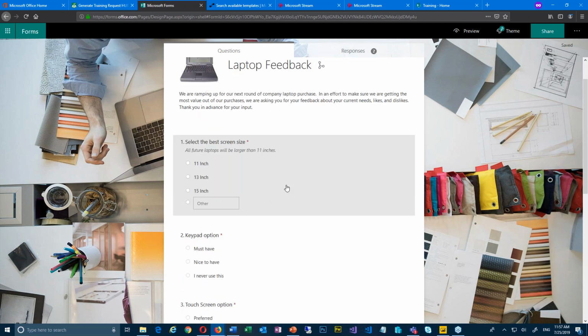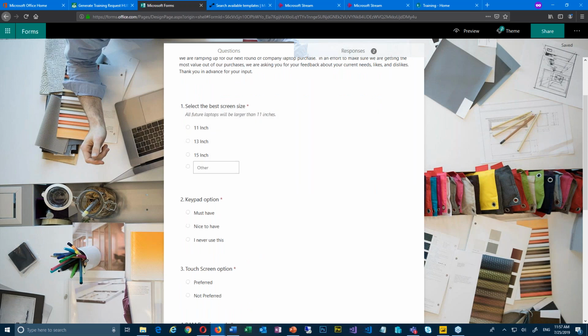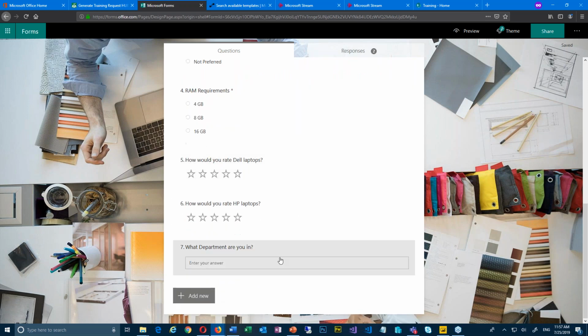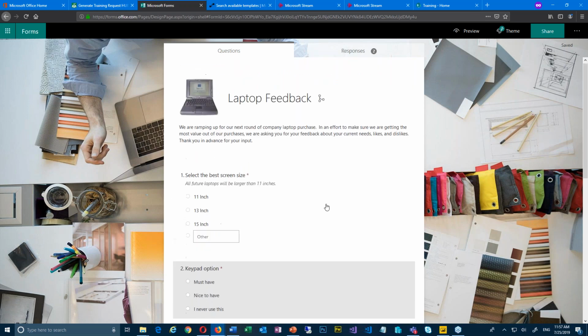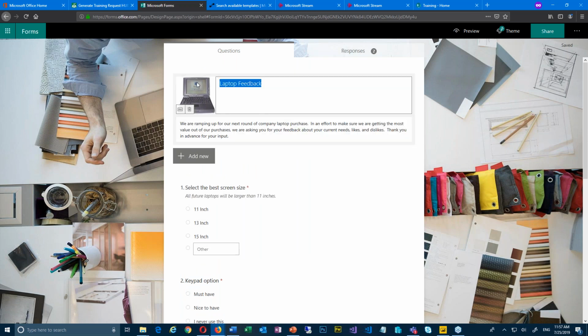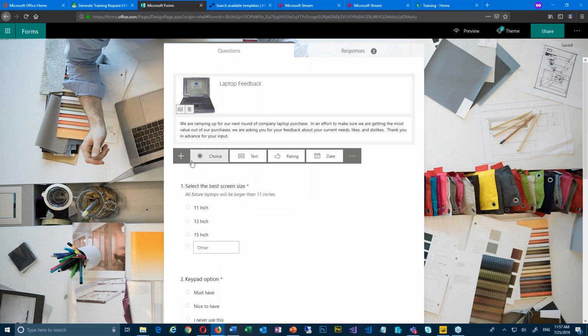So what I have in here though is I'm in the edit mode. So I have 7 questions here, okay? In those questions, I can click here on the top portion and set up my header, if you will, put some information in there, explain what I'm doing to everybody. To add a new question, you just click the plus sign here, and you see that I have the option of doing choice questions, which is what I have a lot of, text questions, ratings, which I have 2 of down there, and then some date questions. And then here, if you click the three dots, you also have ranking and some other items inside of here as well.